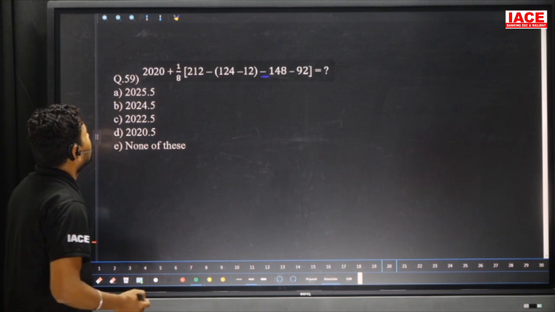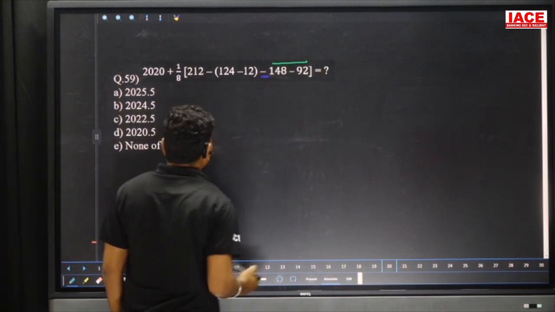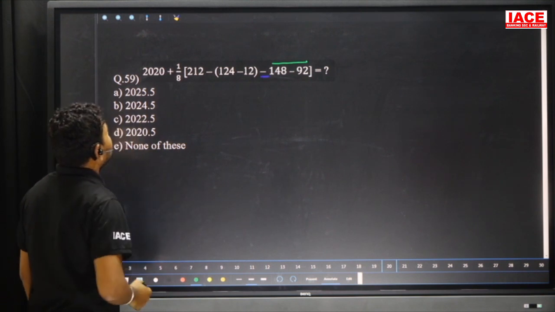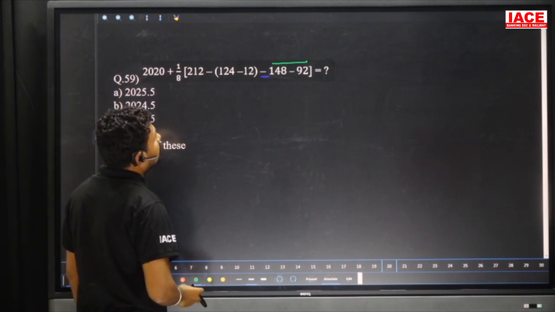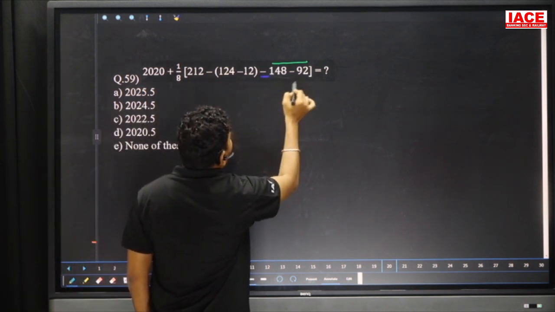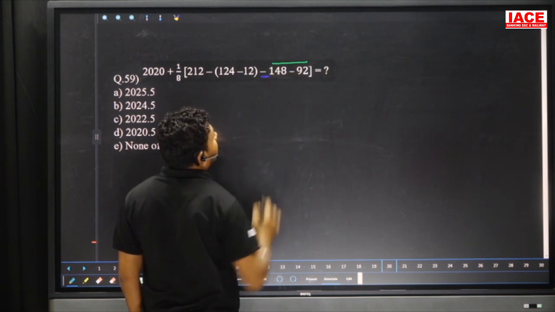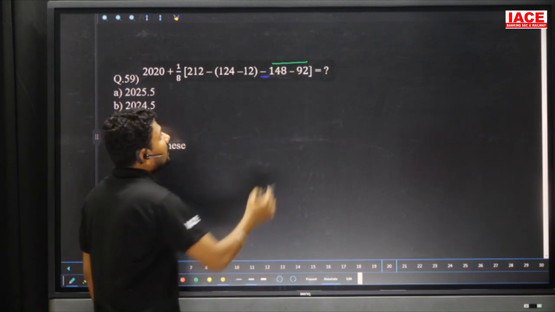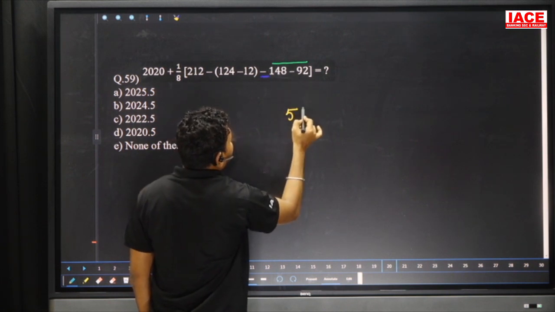Question number 59. 2020 plus, here there is a bar, it's missed. 2020 plus 1 by 8, 212 minus 124 minus 12 minus 148 minus 92. We have to apply this bar first. First of all, inside the bar, what are the values? 148 minus 92, value is 56.